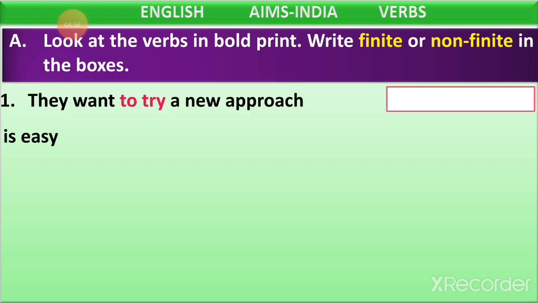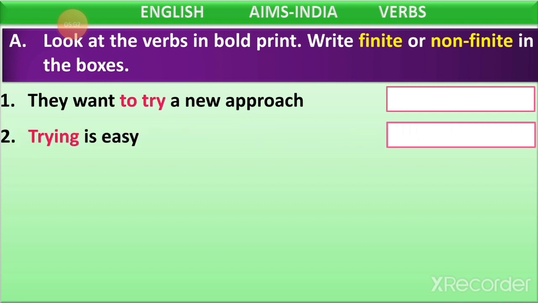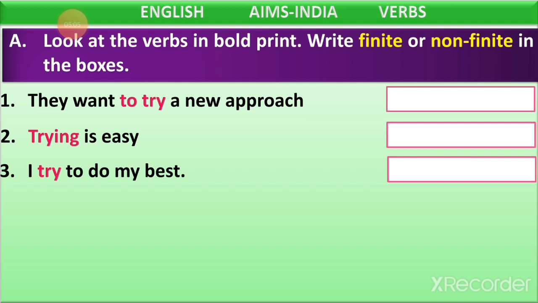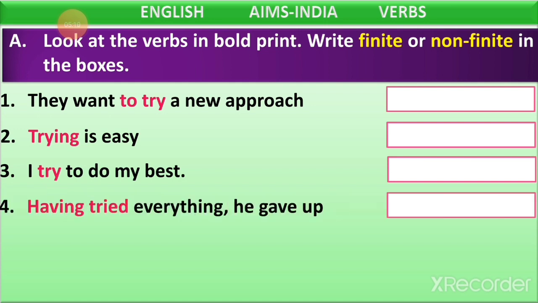Write finite or non-finite in the boxes. So, are you clear with this? When you do this exercise, children, you have to be very careful and check whether this verb is going to change if you change the noun or the tense or the singular plural form. Then only you will get the correct answer here.